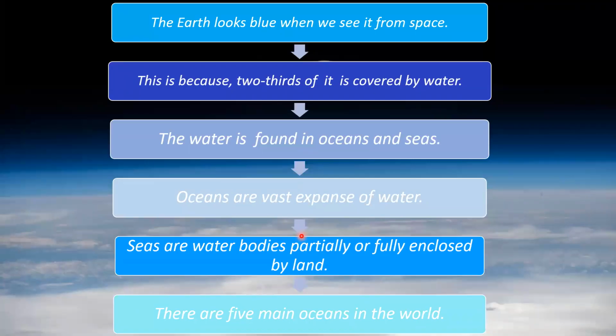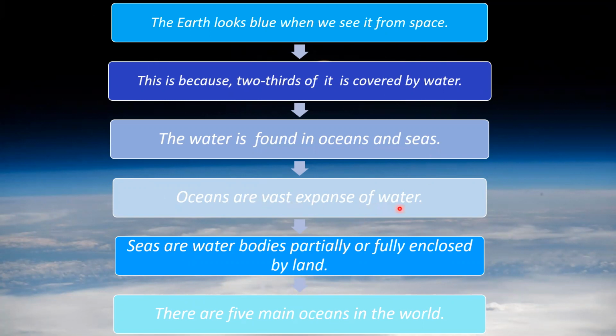We all know that more than two-thirds of the surface of the Earth is covered by water. And the Earth looks like a blue ball when we see the Earth from the space. That's why Earth is called the blue planet or water planet. This is because two-thirds of it is covered by water. The water is found in oceans and seas.